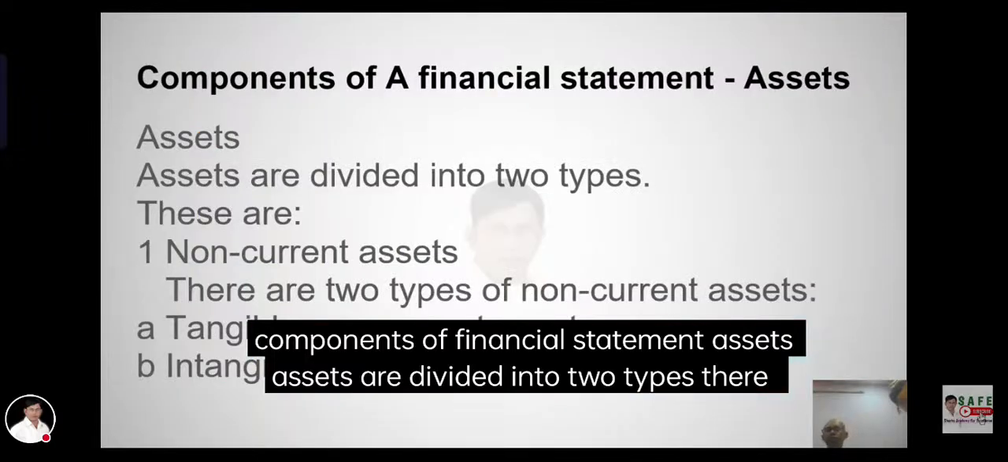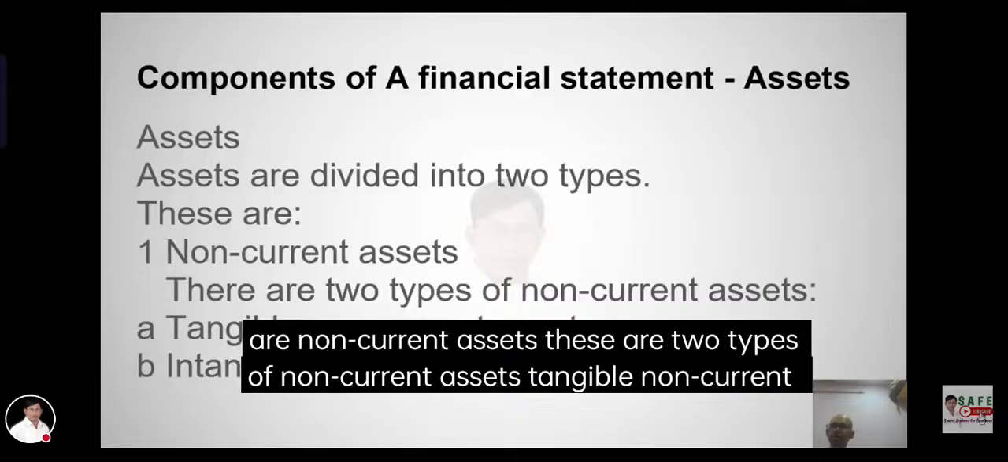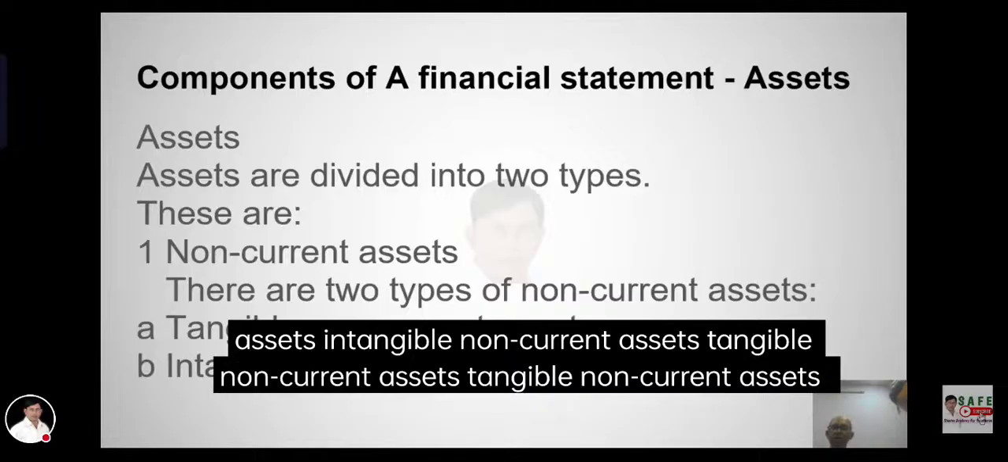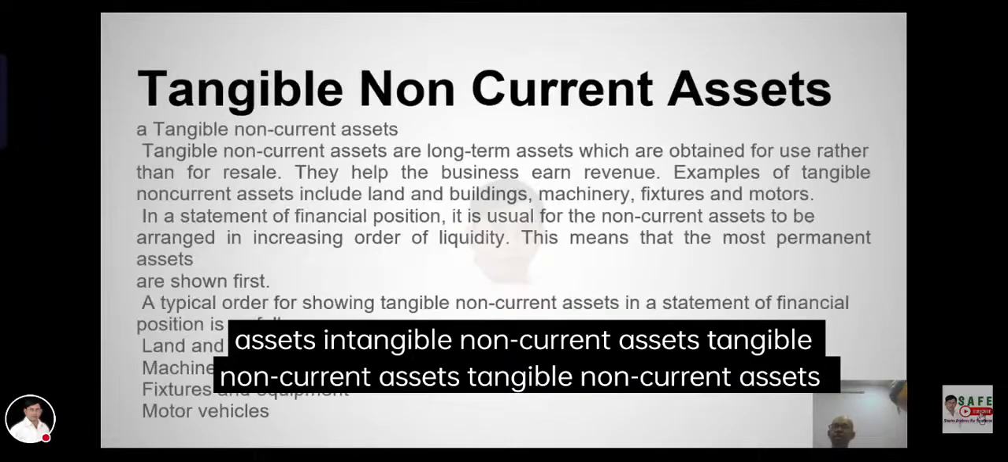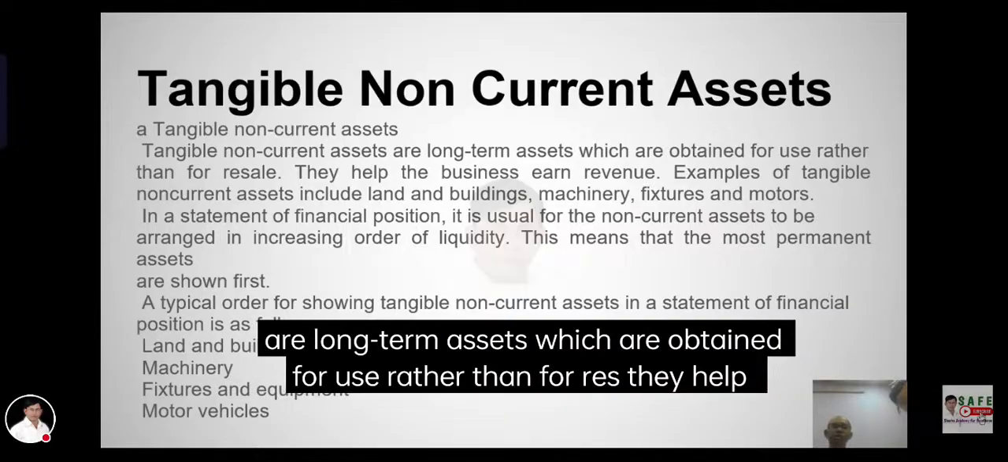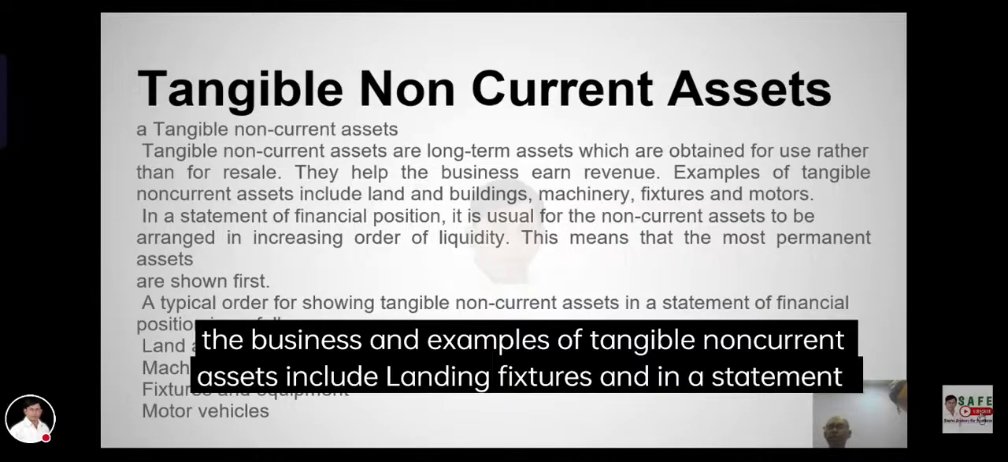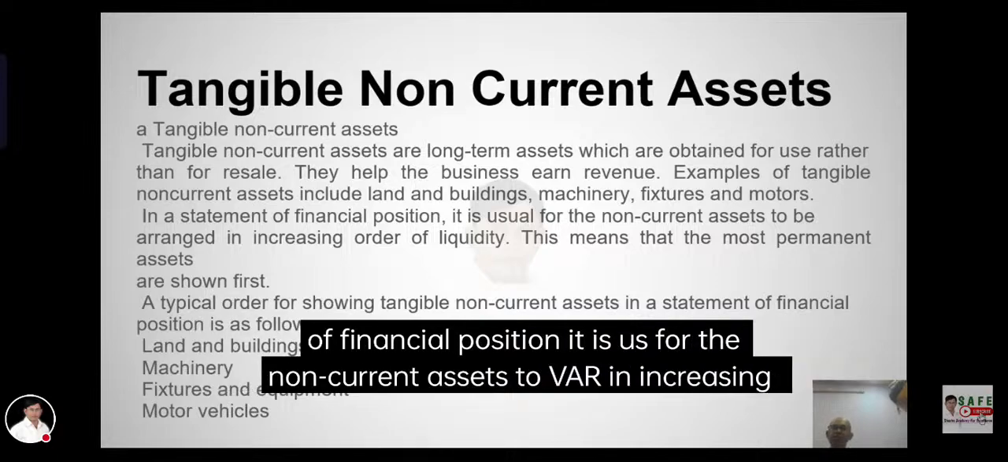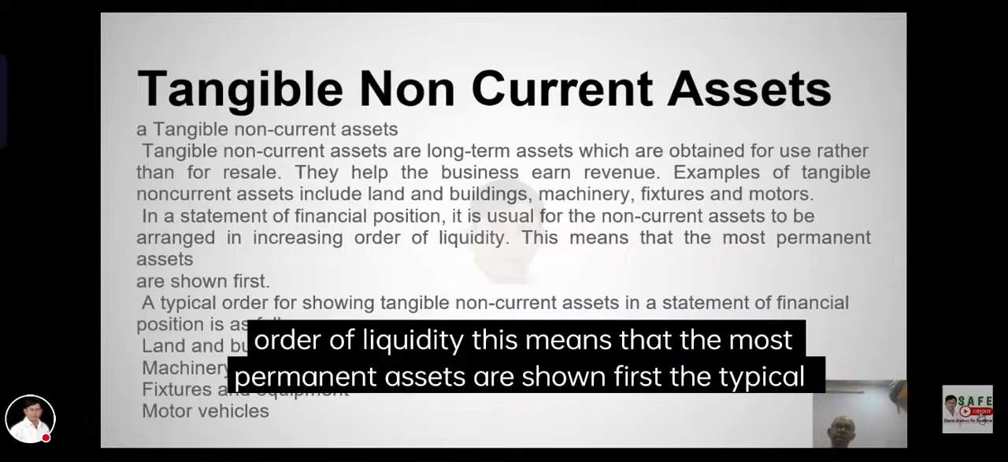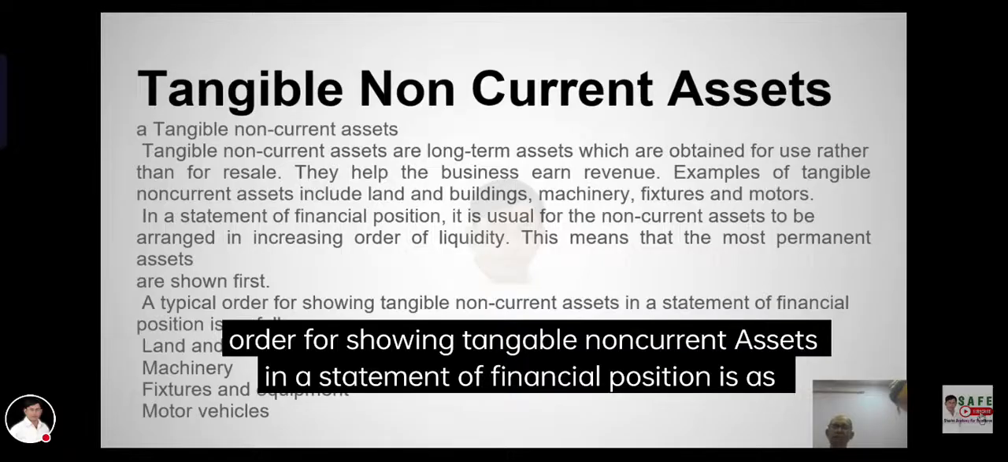Components of the statement of financial position: assets. Assets are divided into two types. There are non-current assets, which are tangible non-current assets and intangible non-current assets. Non-current assets are long-term assets which are used rather than sold. They help the business in earning its income. They are shown in the order of their importance.